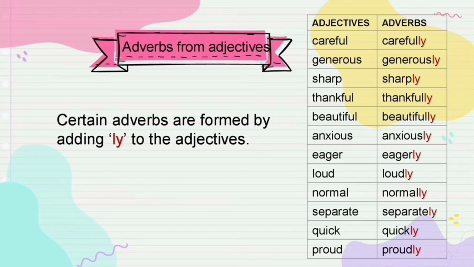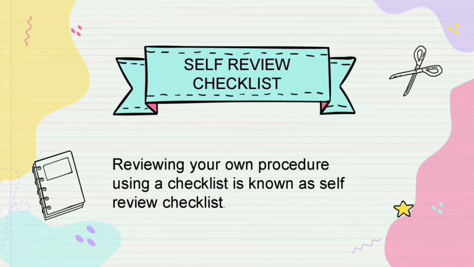Next is the self-review checklist. Reviewing your own procedure using a checklist is known as a self-review checklist. Checking our own paragraph or our own work is a self-review checklist. Here they have given some questions, and using that questionnaire we can easily check our procedure. The first one is: does my procedure follow the format? We need to follow the proper format.